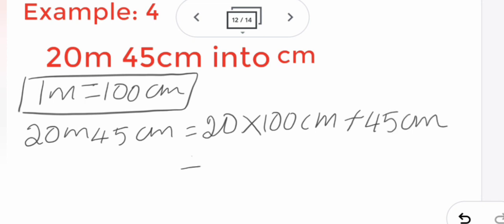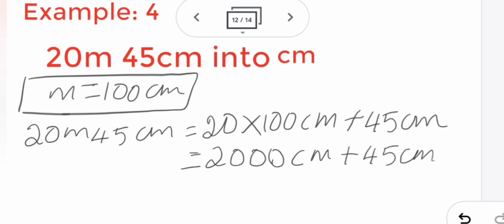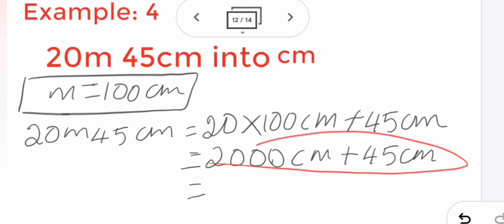So now 20 into 100. So it is 2000 centimeter. Plus 45 centimeter. So now we have to add this. 2000 and 45 you have to plus.